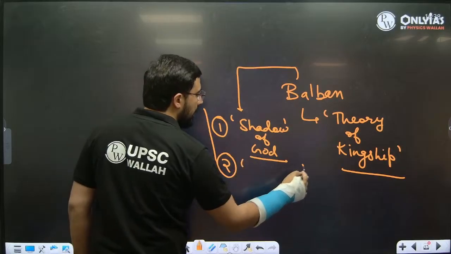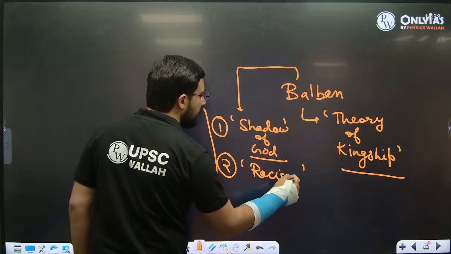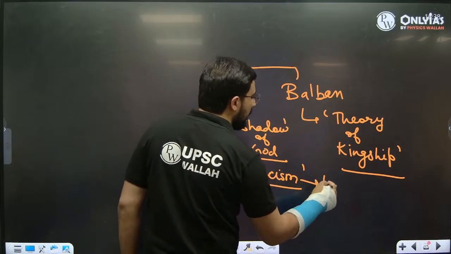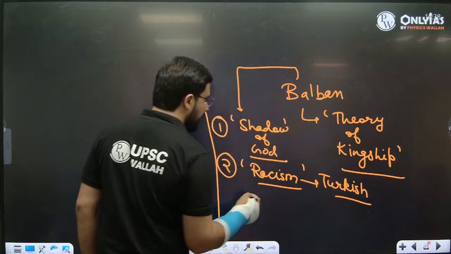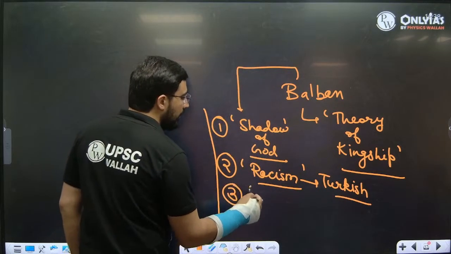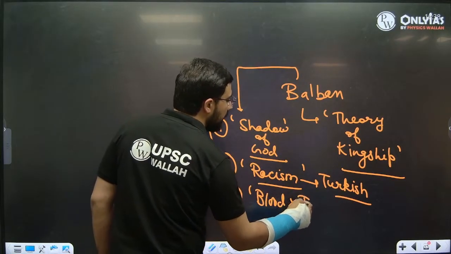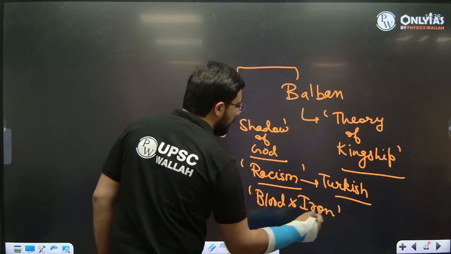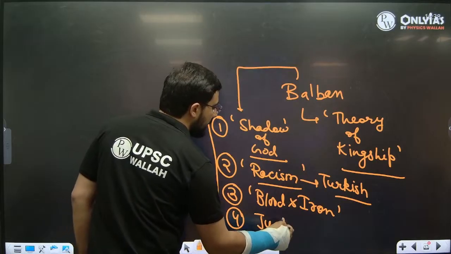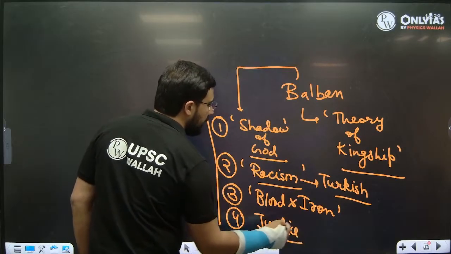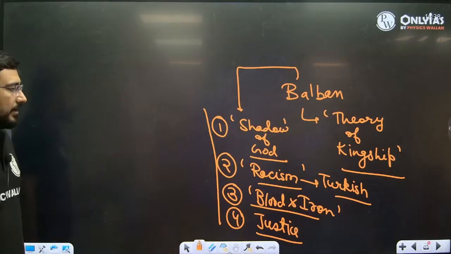Second, he believed in racism. He gave all the important offices only to the Turkish nobles, not to anybody else. Only to the Turkish people. But three, he believed in the policy of blood and iron. If anybody defied his authority, those people were directly executed. Number four, he was a person who believed in justice. Said that it doesn't matter if somebody is my relative. If somebody has committed a crime, that person is to be punished very severely.